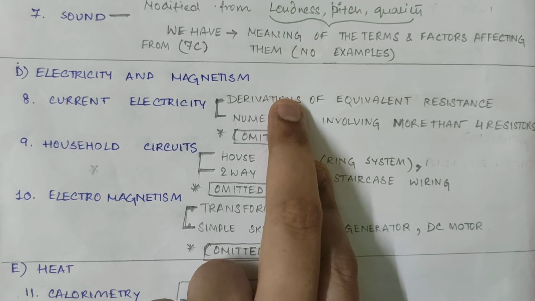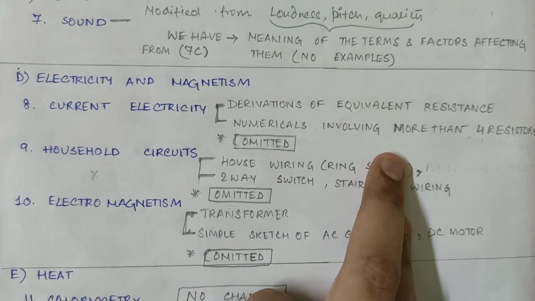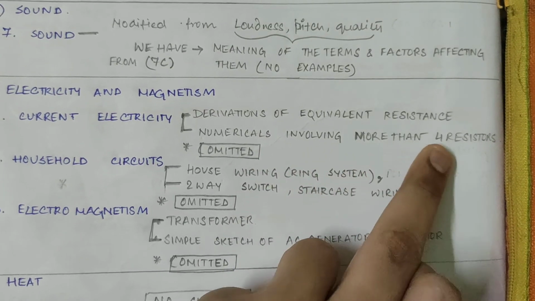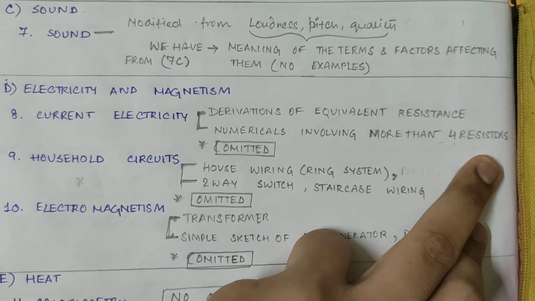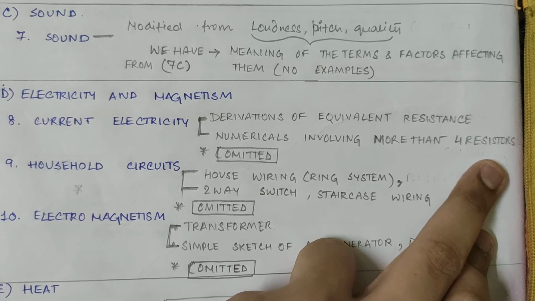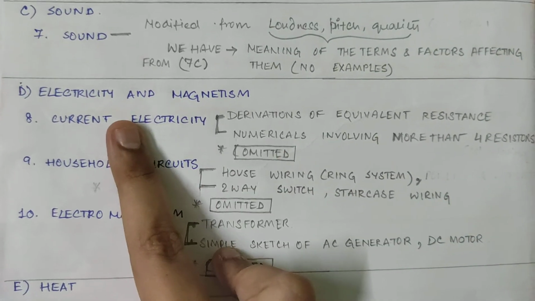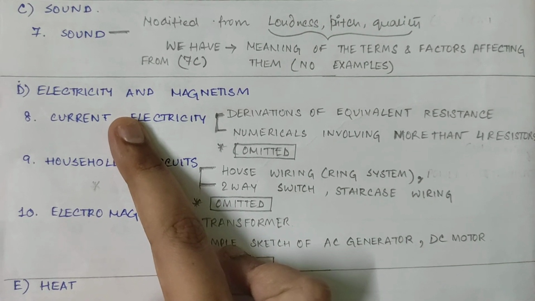But using the equations is there, because we will get numericals also. Again, numericals involving more than 4 resistors is not there. That means we'll limit our numerical problems up to 4 resistors only. We haven't done this chapter, so don't worry. When we do, you will automatically find it out.